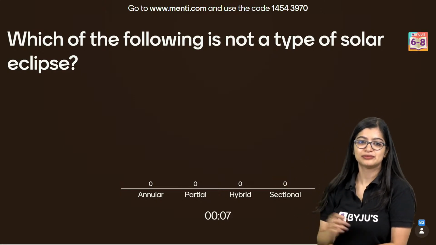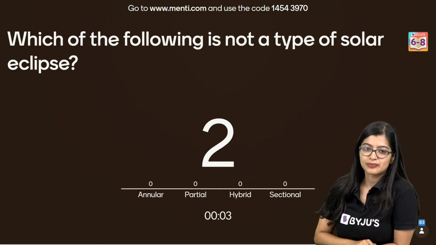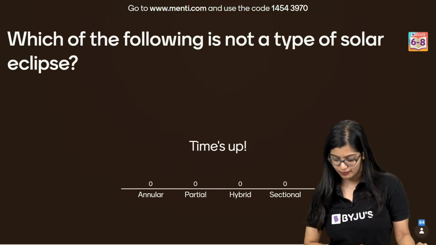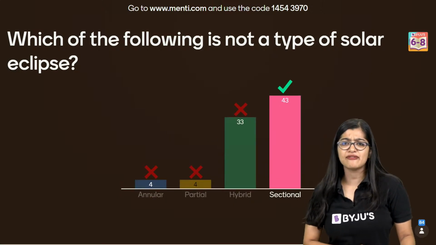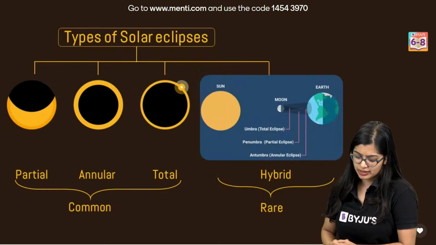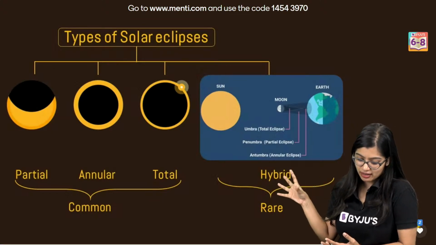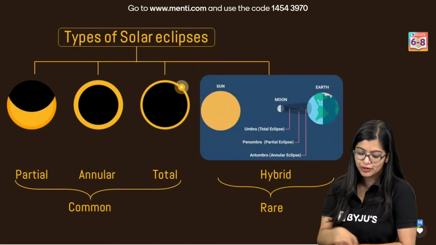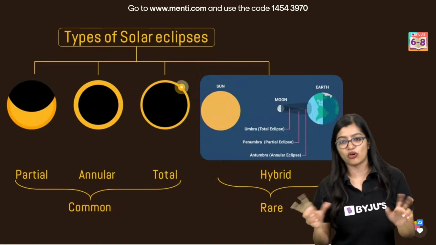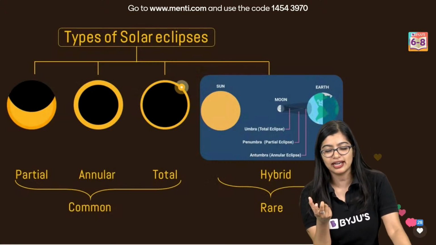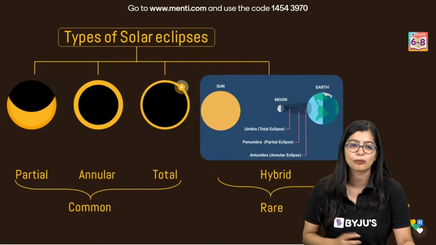Yes, everyone. I think this question needed only 30 seconds. Very good, everybody. The correct answer is sectional. Hybrid is a very rare kind of thing, wherein you know you have partial, annular and total. But hybrid is when you find a mix of two. As the name suggests, hybrid. So that is what you call a hybrid. It's super rare, not very common.